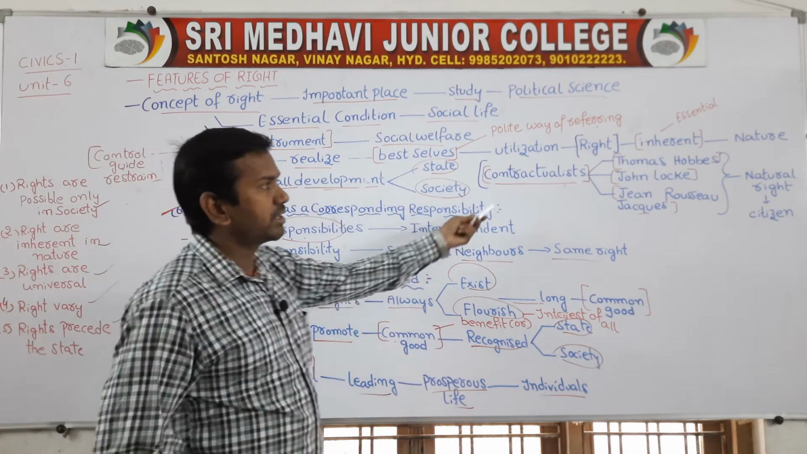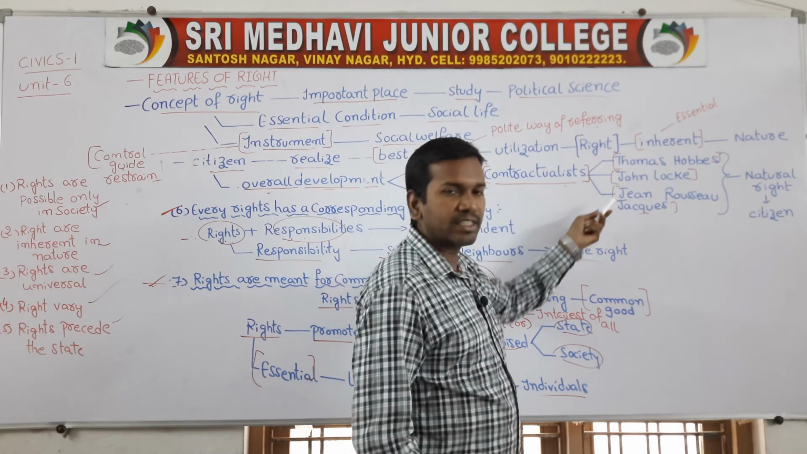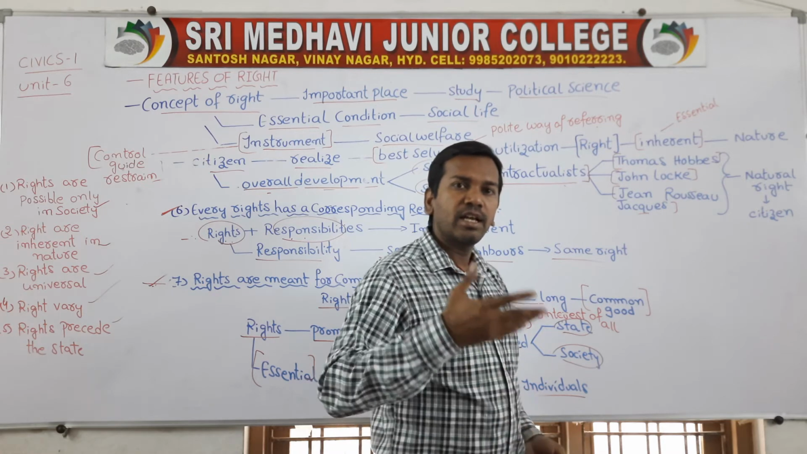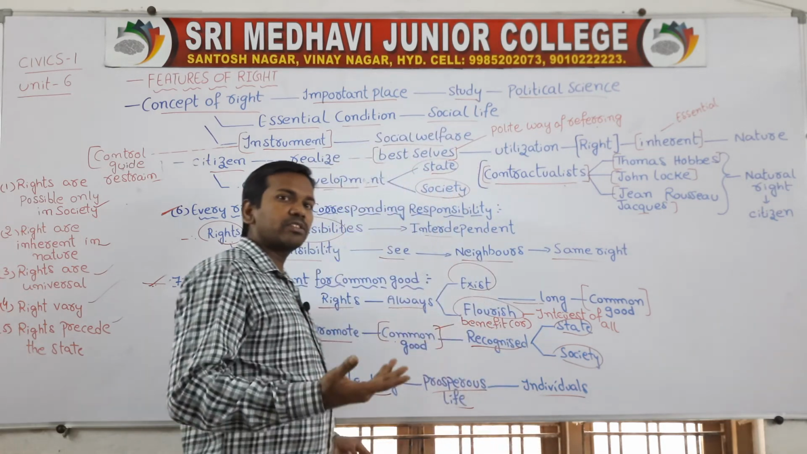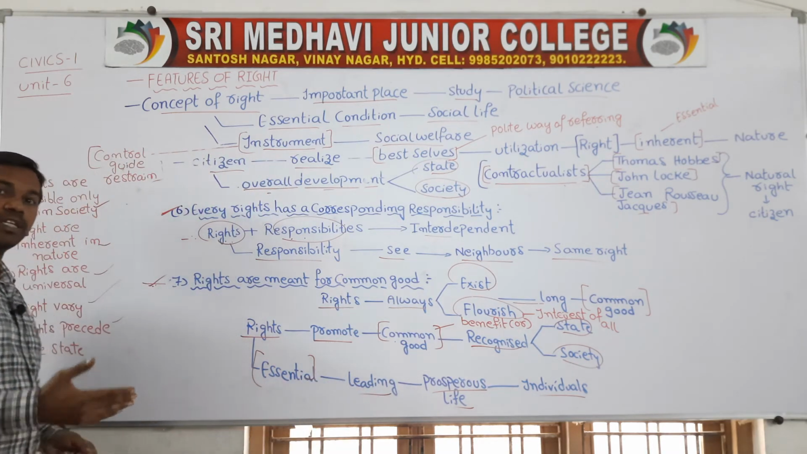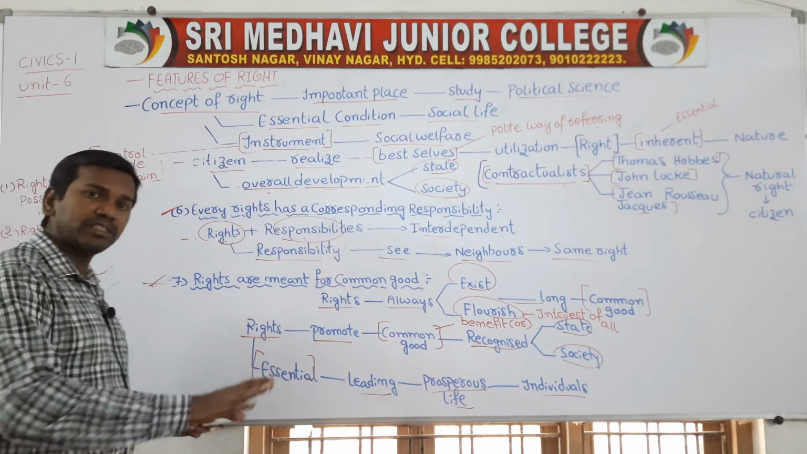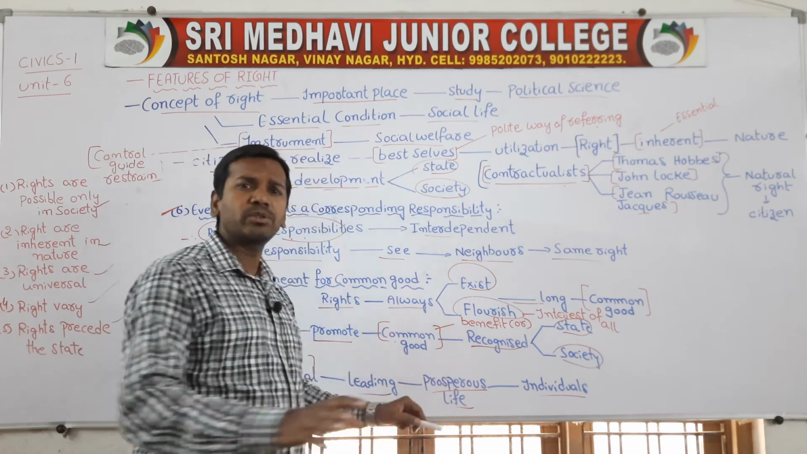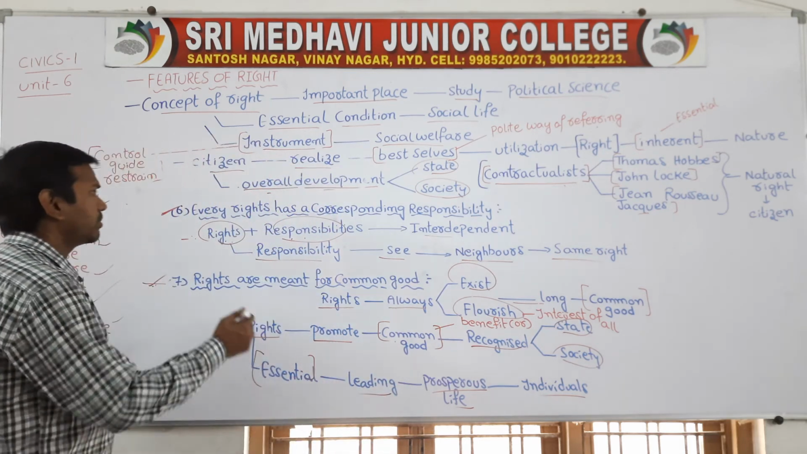Many contractualists, like Thomas Hobbes, John Locke and Jean-Jacques Rousseau, have suggested that every citizen should be given natural rights, and these rights cannot be exploited even by the kings, or even the government. Citizens should be given these rights by birth, not by position. These rights are given by nature to all the citizens, that's why they are called natural rights. Natural rights are applicable to all. They are also called universal rights, which are given to all the people.